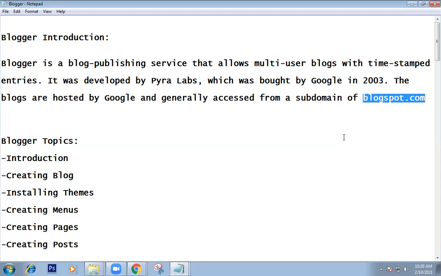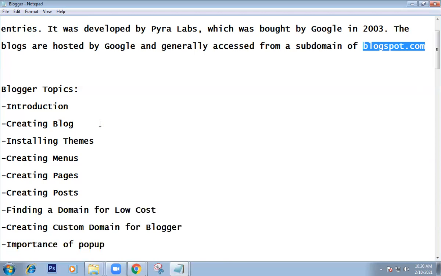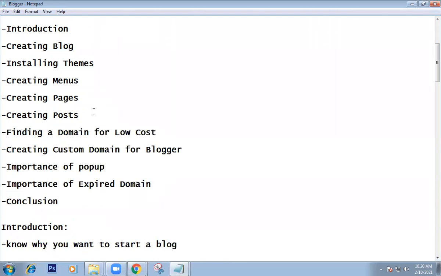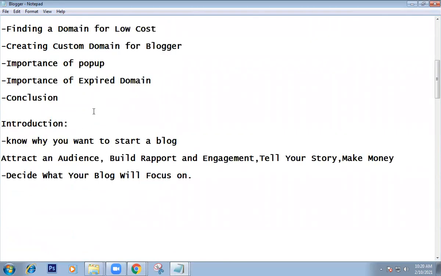Once the content is engaging for our audience, the content is interesting to the audience. Here, what you should do is keep publishing content daily. At least you should publish a minimum of 3 posts. My suggestion, you write 5 to 10 posts. Blogger is a blog publishing tool, and you will keep publishing content using this blogger tool. In these topics we will see how to create a blog, what is the template, what are the themes, pages and posts, how to create menus. These things we'll see one by one.